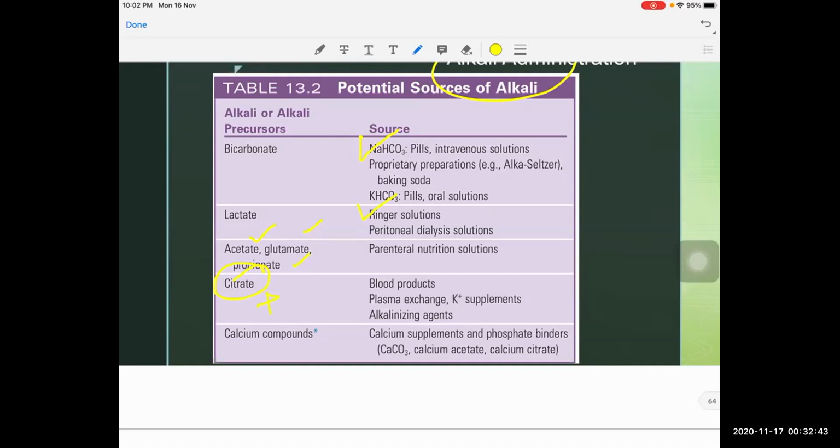And because of this citrate, it will cause metabolic alkalosis. That is why the most common acid-base disorder in massive transfusion is metabolic alkalosis. And also the calcium-binding resins and phosphate-binding resins that we give may also cause this metabolic alkalosis.